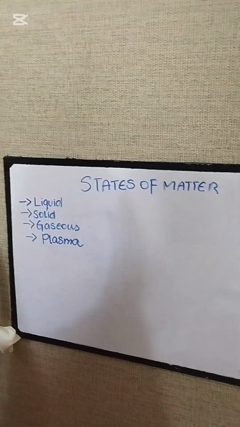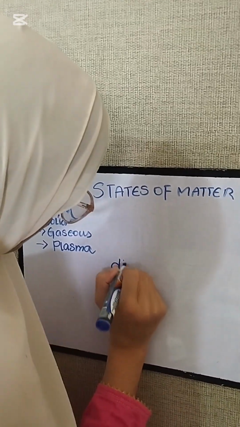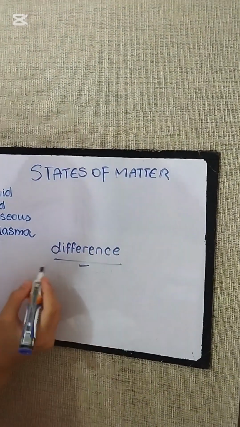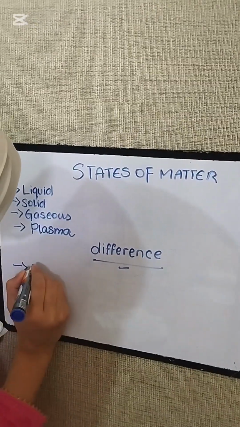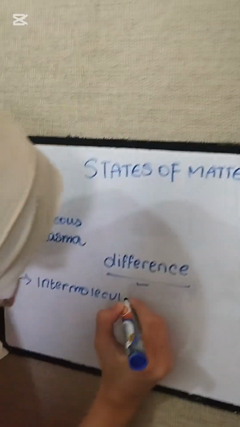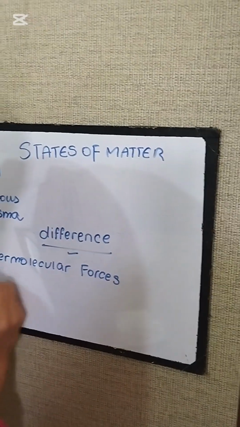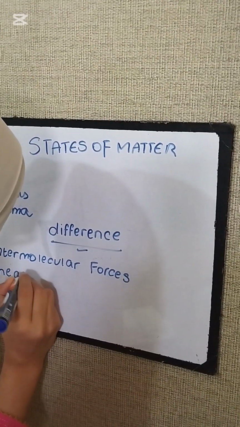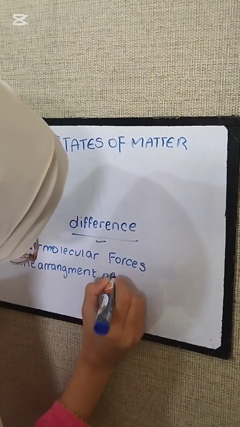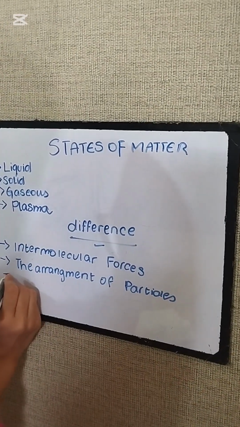They differ from each other on the basis of intermolecular forces, the arrangement of particles, and the distance between the particles.